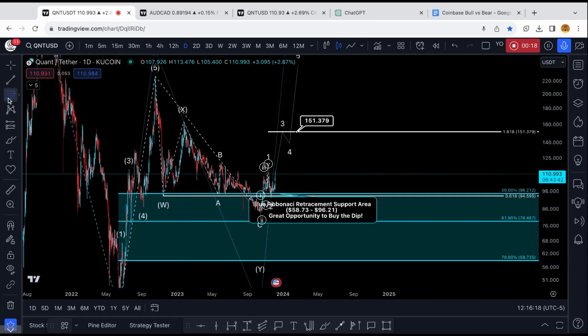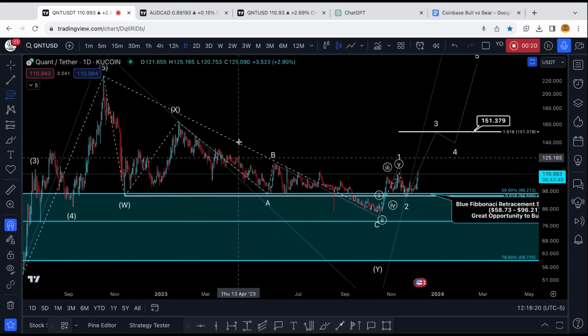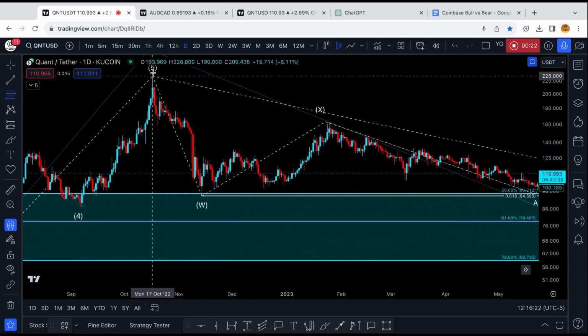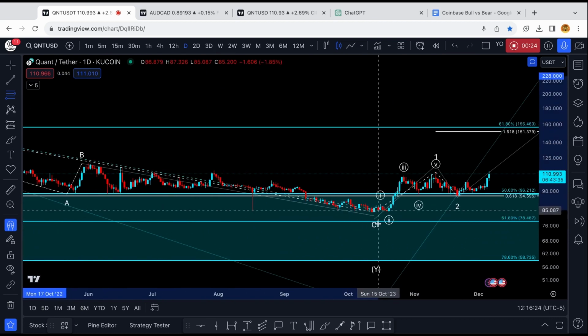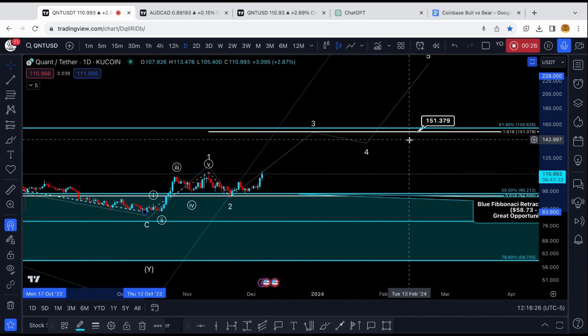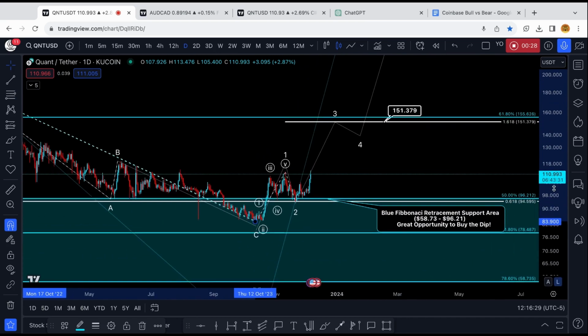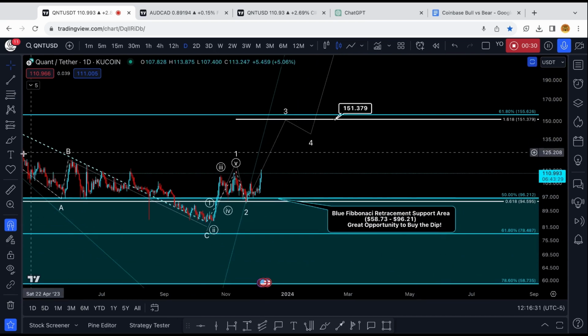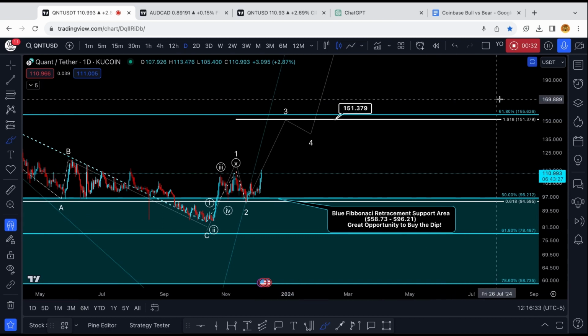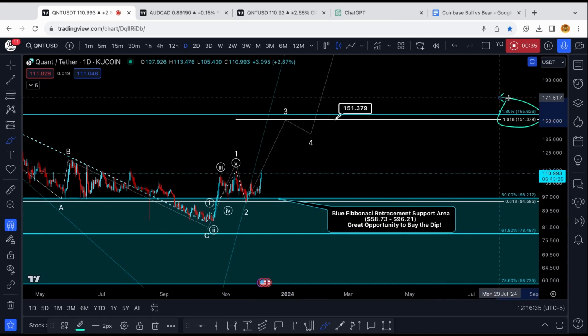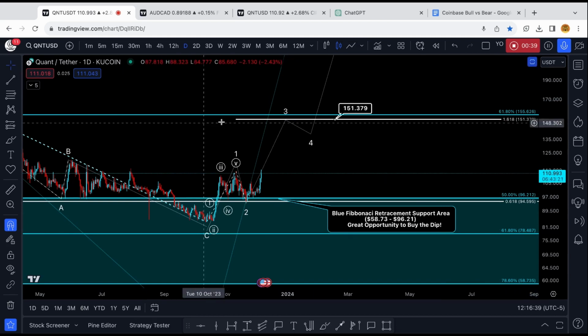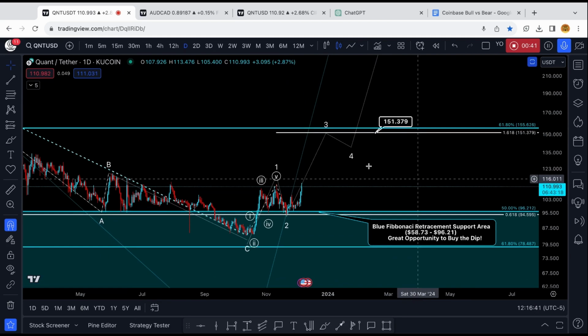Additionally, if we take a Fibonacci retracement using these two pivots, we can see that at $150, the blue 61.8% Fibonacci retracement and the white 1.618 trend-based fib extension level both intersect.